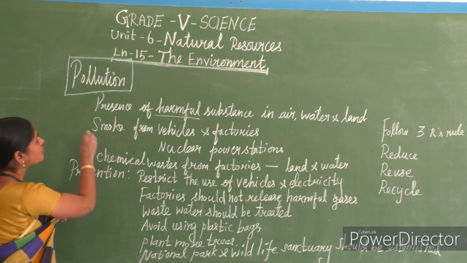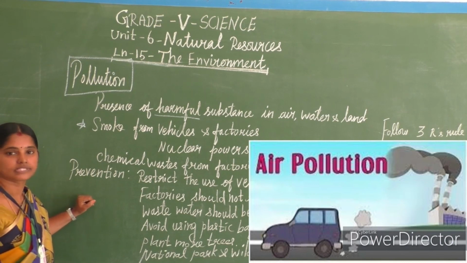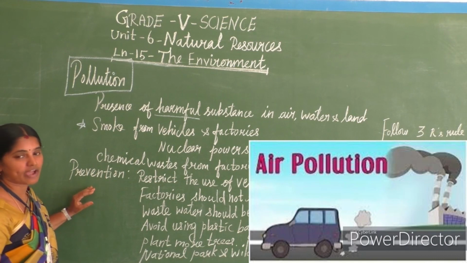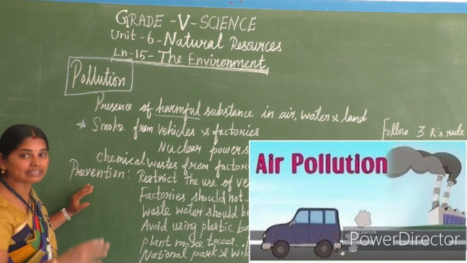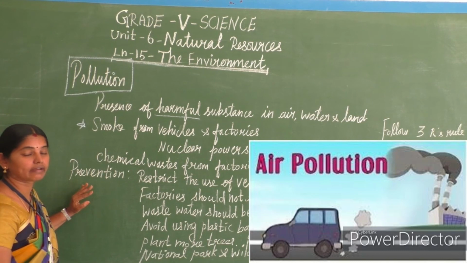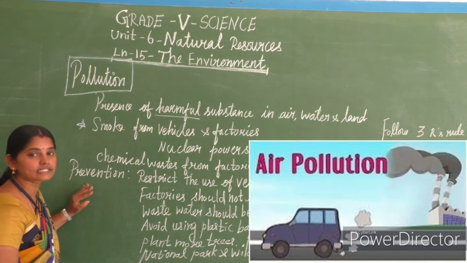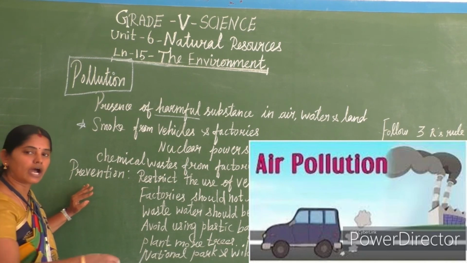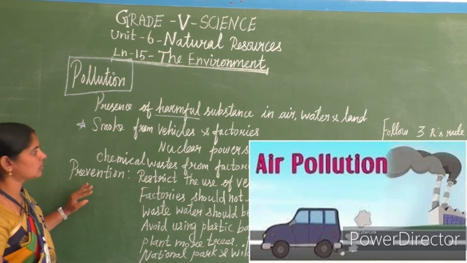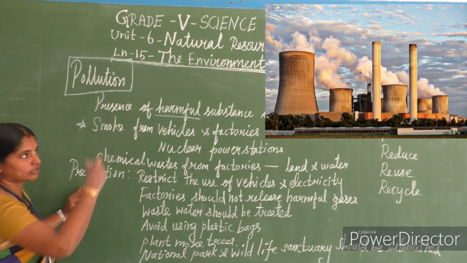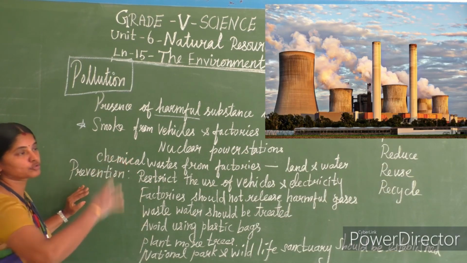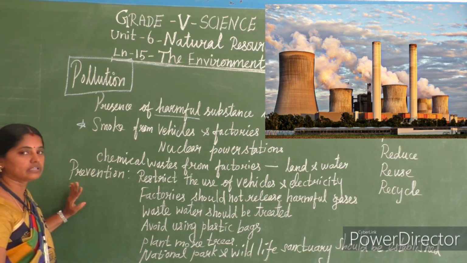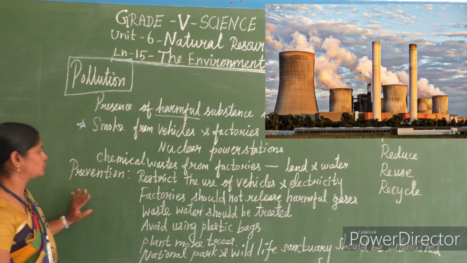Smoke from vehicles, isn't it? That is a harmful substance. So smoke from vehicles and smoke from the factories. These are the harmful gases which get settled in the atmosphere. It brings harmful ill effects on plant, animal and human life. Okay, look at that picture, the nuclear power station, how much air pollution it creates. So this brings air pollution.